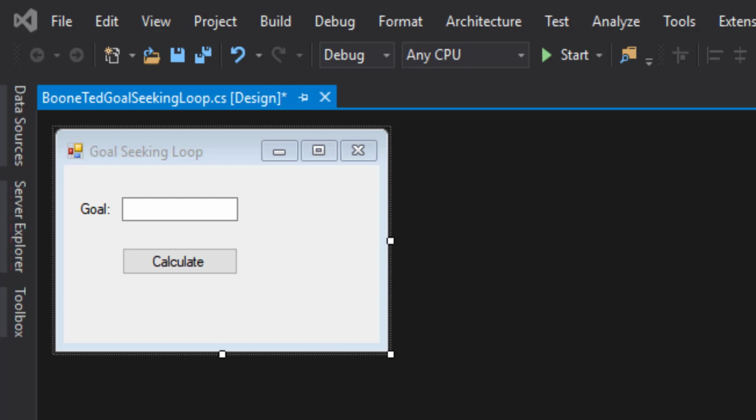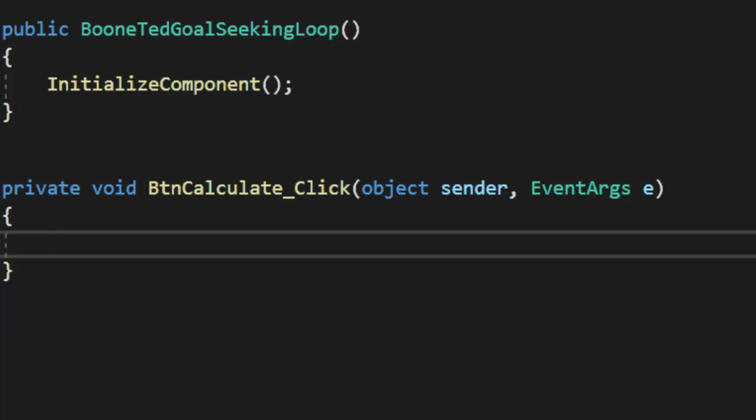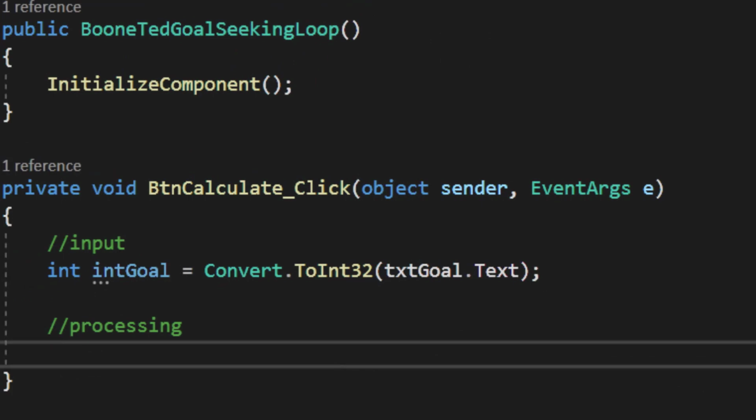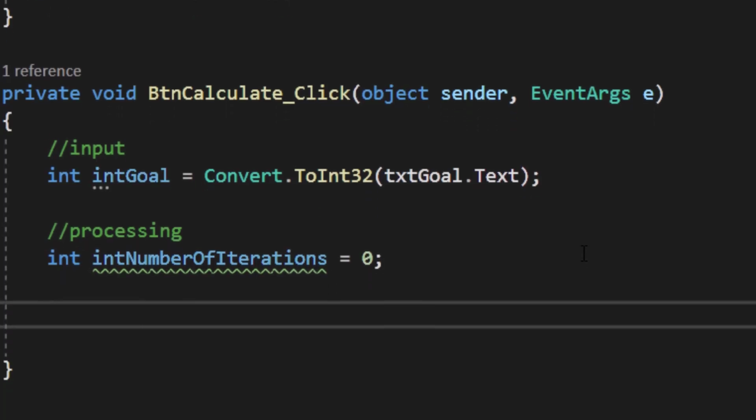For our calculate method, let's go ahead and manage our input before we get to our processing. All I've done here is grabbed the text property from our text box and brought it in as an integer variable called goal. For our processing, we're going to create a variable that counts the number of iterations, but it will not be part of the criteria for the actual loop itself. So I'm going to create an integer variable called int number of iterations. And it will start with a value of 0, and it will increase every time we run our loop.